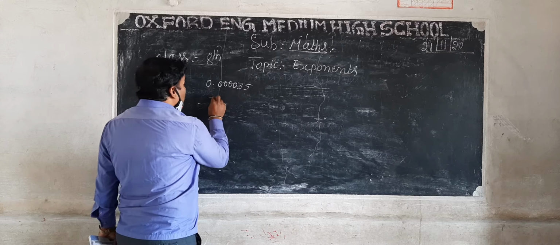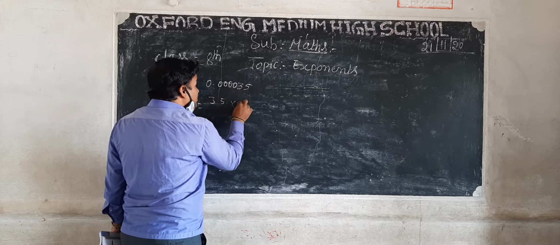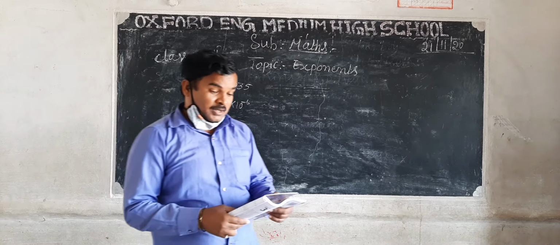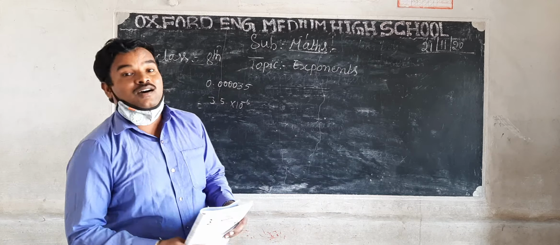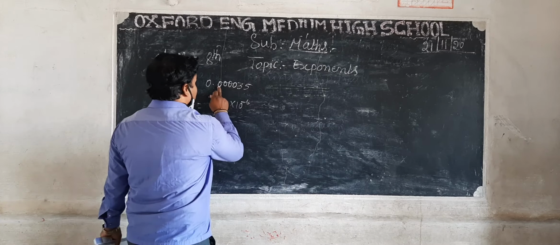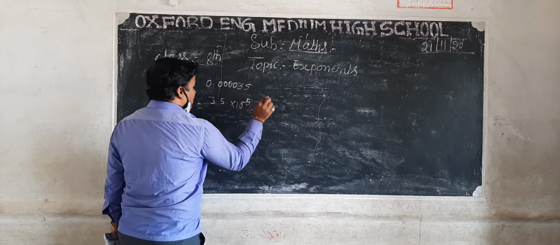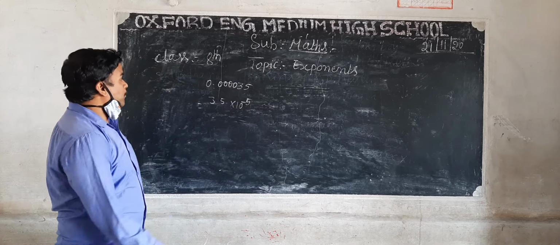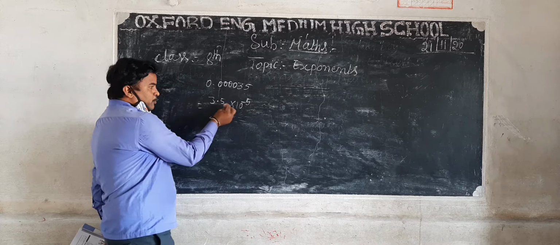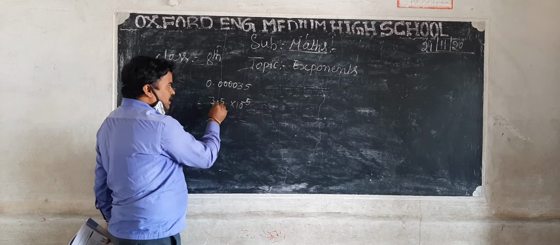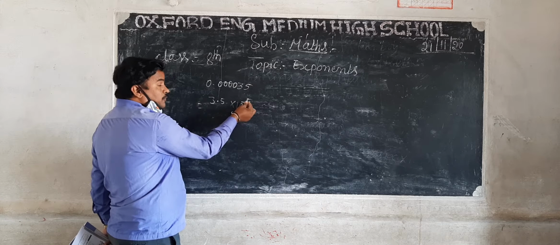See here, 3.5 into 10 to the power of minus 6, or minus 5? 1, 2, 3, 4, 5. So that's why here I am taking minus 5. 3.5 into 10 to the power of minus 5.